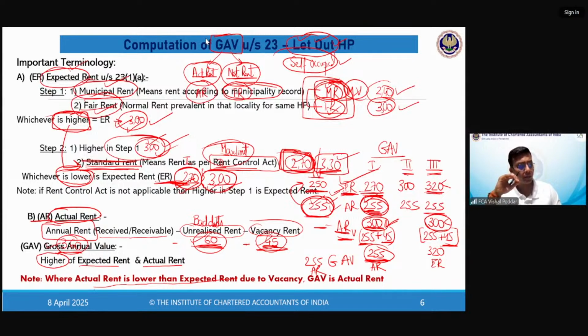Now Ishan is saying, sir, what will happen if both ER and AR are same? See, if ER and AR both are same, then you can take anyone as your GAV. Obviously, you will say AR is my GAV. Priyanshi, greater of ER and AR will be GAV.